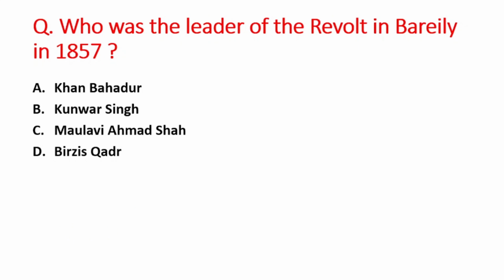Next question is who was the leader of the revolt in Bareilly in 1857? A is Khan Bahadur, B is Kunwar Singh, C option is Maulvi Ahmad Shah, and D option is Birjis Qadar. So right answer is option A, that is Khan Bahadur.